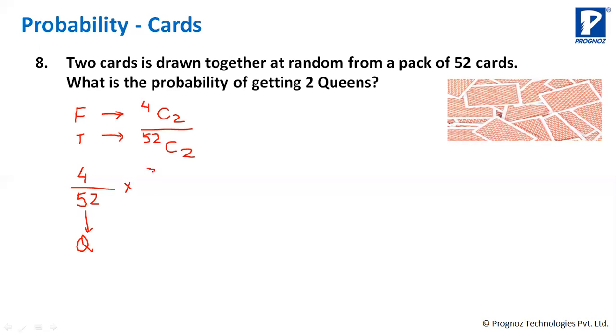Second time when you go, you have only 3 queens left, because one queen you have taken out with this probability. And how many cards will be there? Only 51 cards, because queen has been taken out. So this will be 12 by 52 into 51. This is the probability that you will get 2 queens when you pick out 2 cards from a pack of 52 cards.